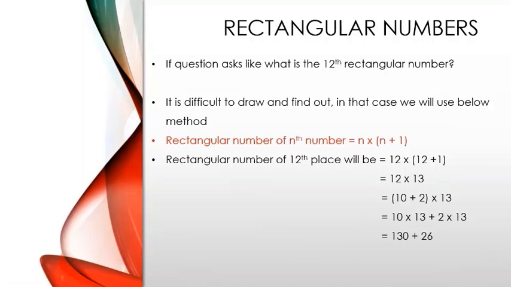For easier answers, I am using the distributive property. I have taught about the distributive property in my previous lesson, so the link of that video will be in the description. 12 is equal to 10 plus 2, so that will be 10 into 13 plus 2 into 13. And 10 into 13 is equal to 130 and 2 into 13 is equal to 26. So 130 plus 26 is equal to 156.